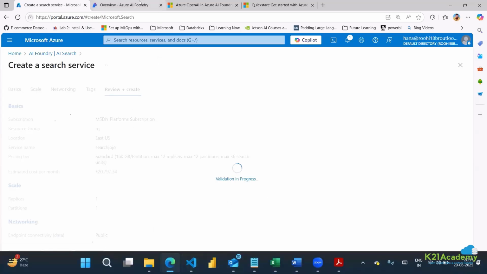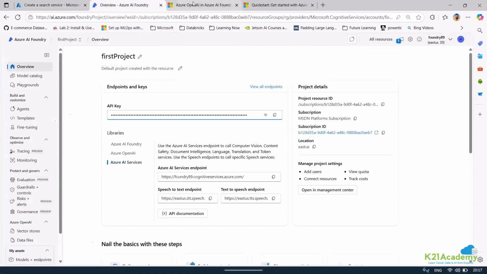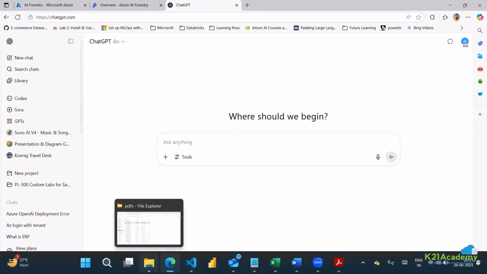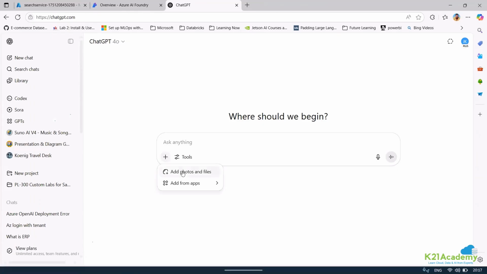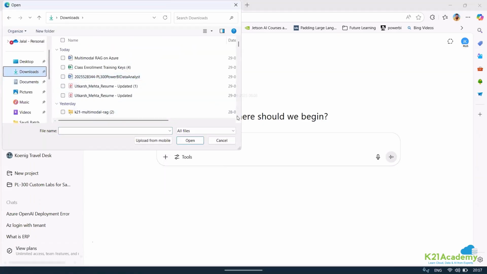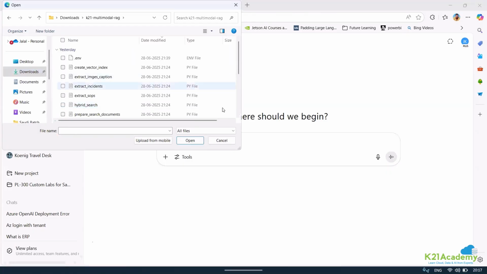Okay, let me create a search also, and I'll show you one more thing. Before we go ahead, I would like to show it via UI and then we can look into another thing. Let me just go into this. Let's just put some images, not all.